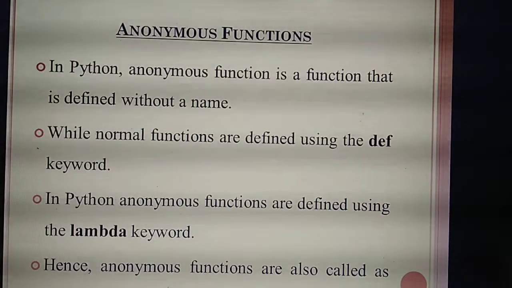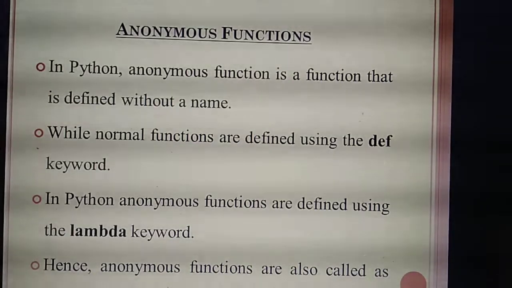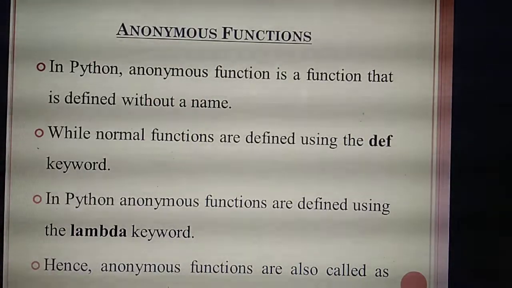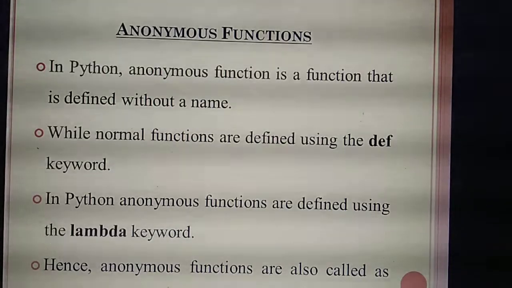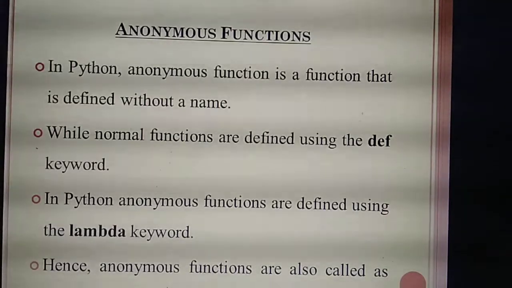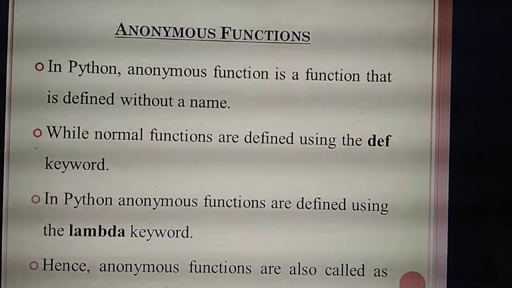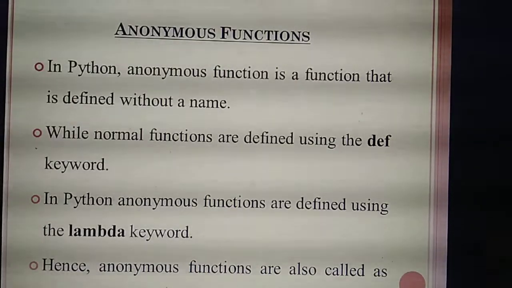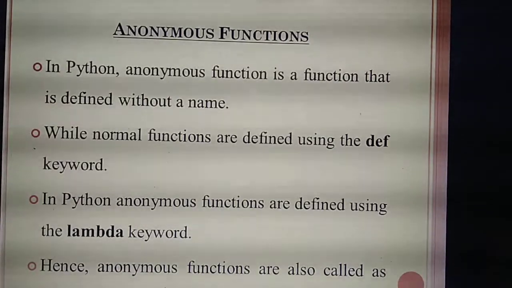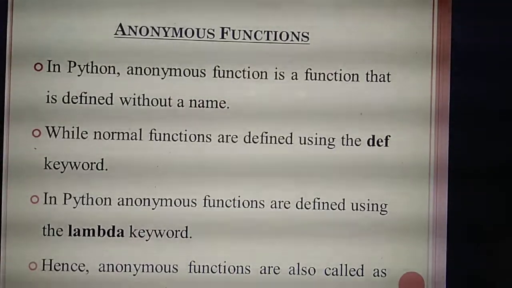Very important question. Okay, what do you mean by anonymous? You have studied a lot of functions, user defined functions and lambda functions. Now you are going to study the anonymous function. What do you mean by an anonymous function? In Python, mostly functions are defined with a name. All the functions have a function name, isn't it? How do you identify a function? The function always starts with the keyword def, isn't it?